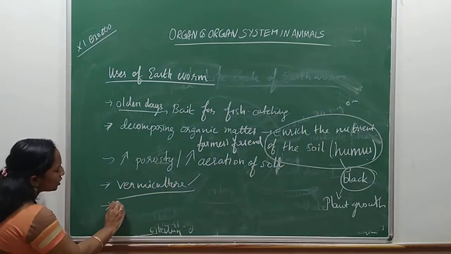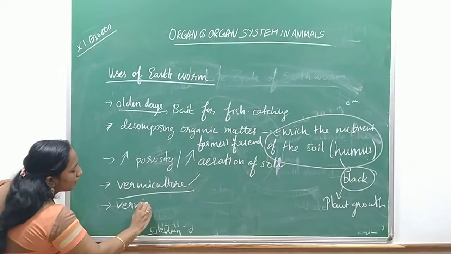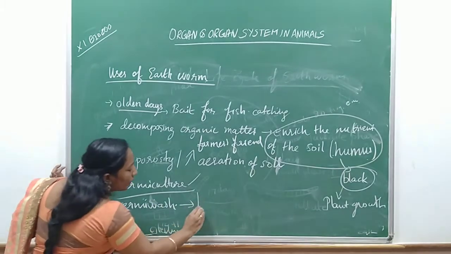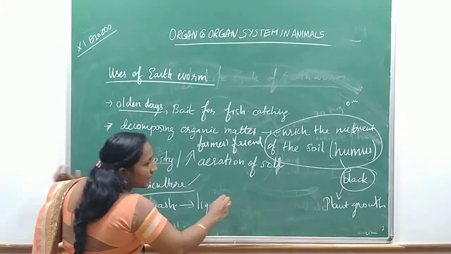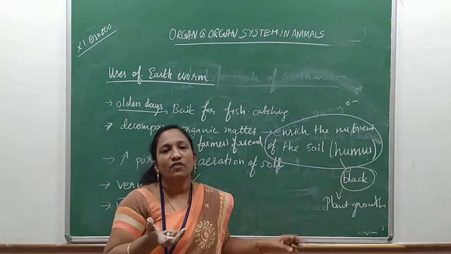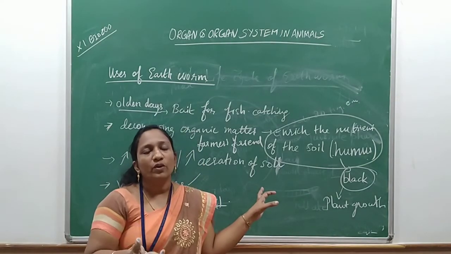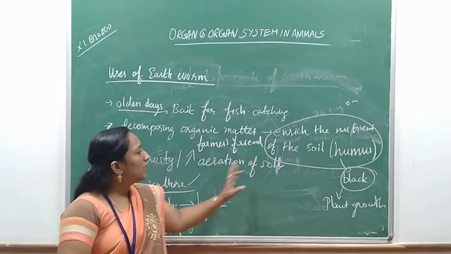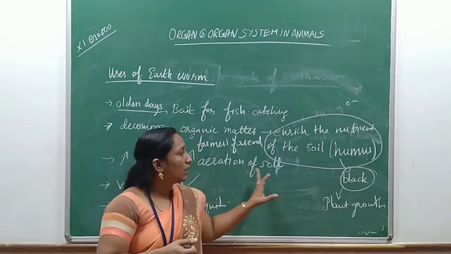And there is vermi wash. Vermi wash is a liquid which is collected from the vermiculture, and that liquid is very useful for plant growth, similar to the humus.